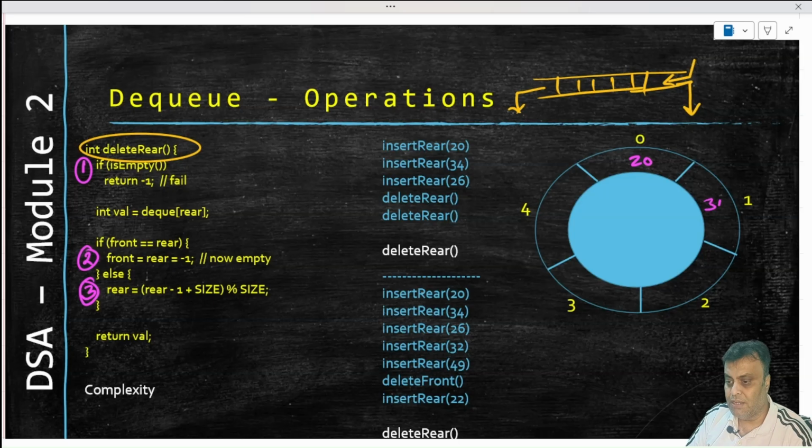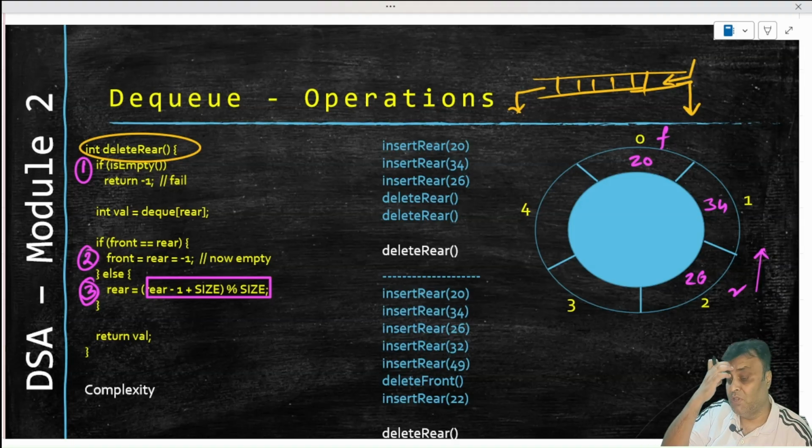Now 20, 34, 26 is what we inserted, and with that what did we achieve? Front became here, rear became here. Now we said delete rear. Delete rear means that this is going out, right? So we are exiting, that means rear should now go backwards. Now that's strange, right? So there was always going forward, now rear is going to go backward, because this is a special operation for a dequeue. So if rear has to go backward, then the same set of formula applies here. Rear will go backward, and because backward can take it back to 0 and then minus 1, so add it with size and then do a modulo.